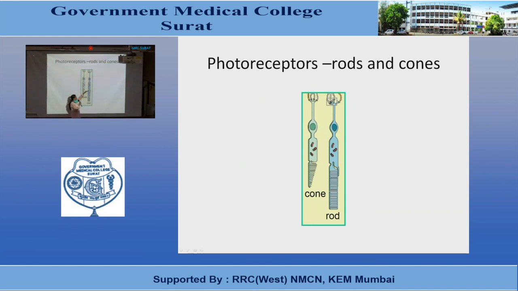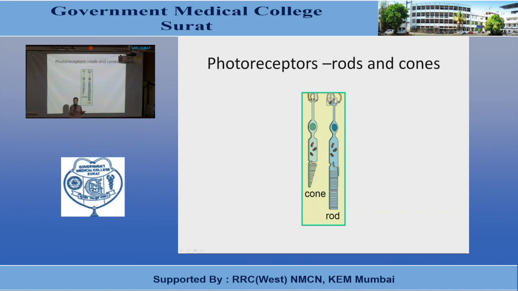And as these discs move towards the tip, they get separated. In cases of rods, they get separated from the cell membrane, and they form the flat discs, which are stacked one above the other. There are about 1,000 discs in the outer segment. The outer segment of rods and cones projects into the pigment layer of the retina.